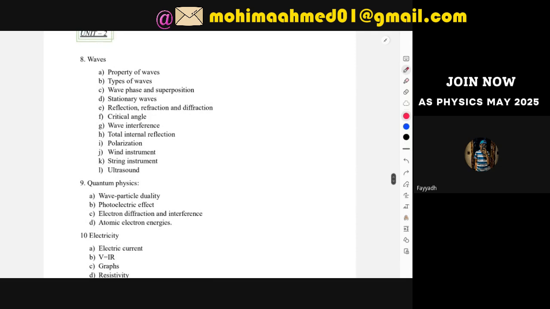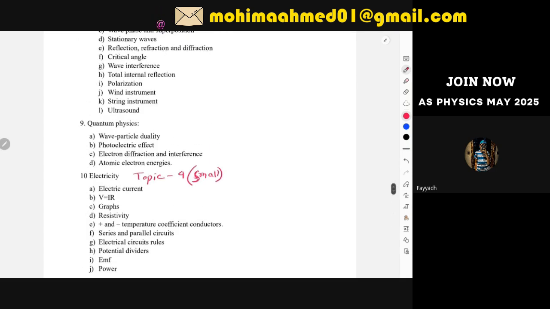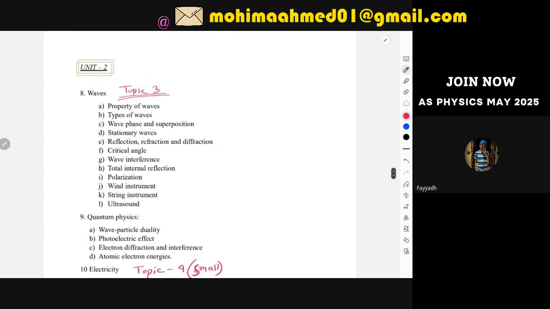In total, waves and quantum physics will create your topic 3. This is topic 3, waves and particle nature of light. And then this is your topic 4, electricity. Topic 4 is very small, again like in your unit 1. This is extremely small. But topic 3 is quite lengthy. I mean, you have a lot of things to understand.